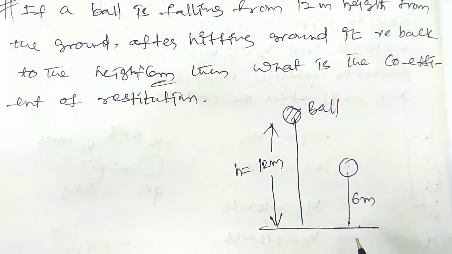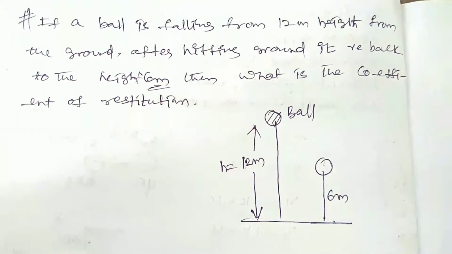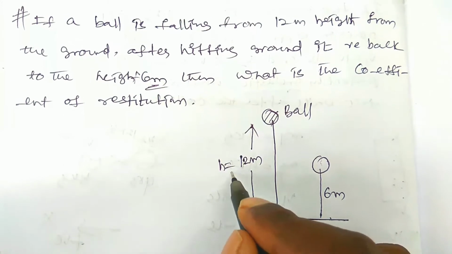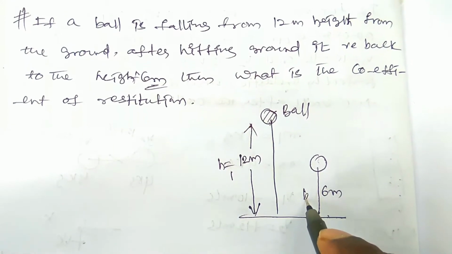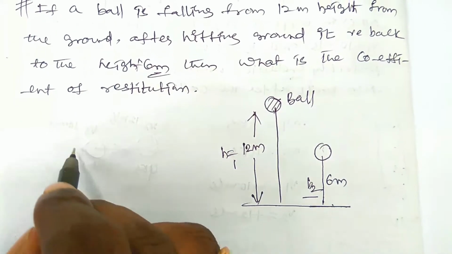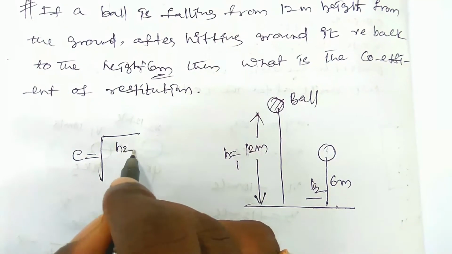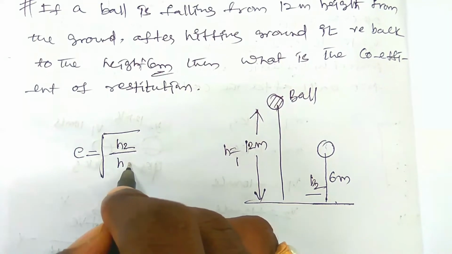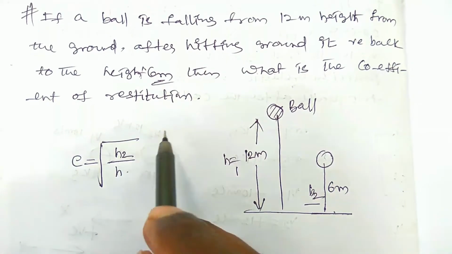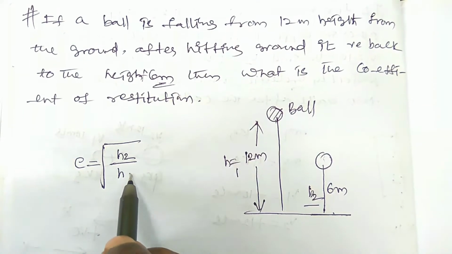Okay, so then what is the coefficient of restitution? This is the H1 and this is the H2 value. Let us find out the coefficient of restitution, that is e is equal to under root of H2 by H1. This is the formula which we have derived in our previous video. I will provide it in the end cards above our video. You have to check it once.